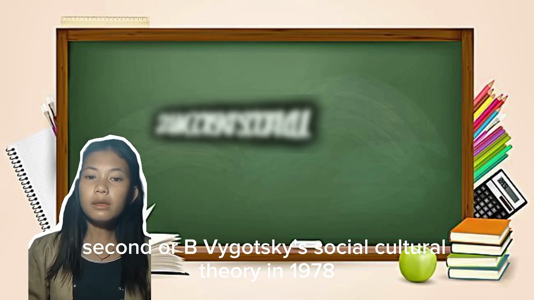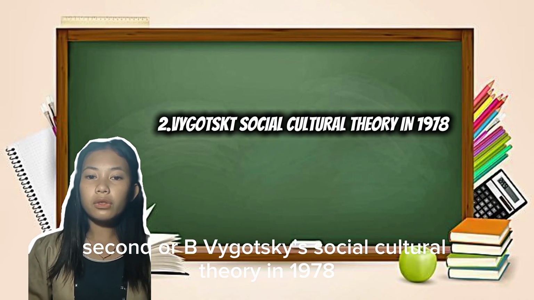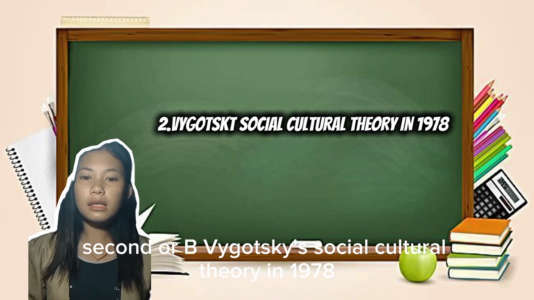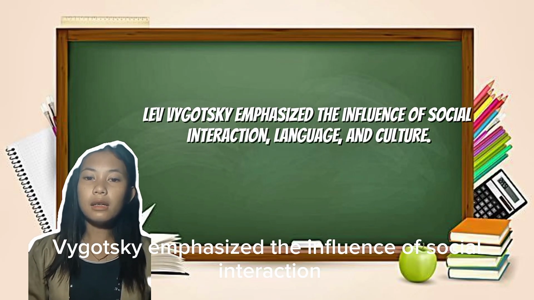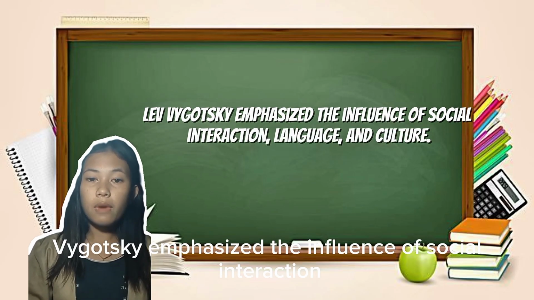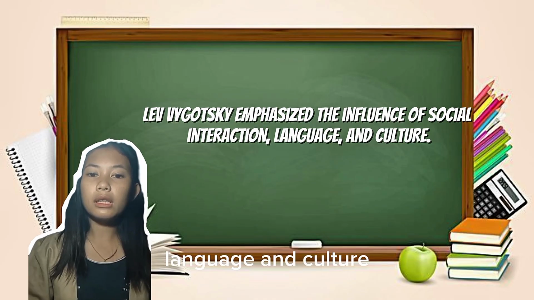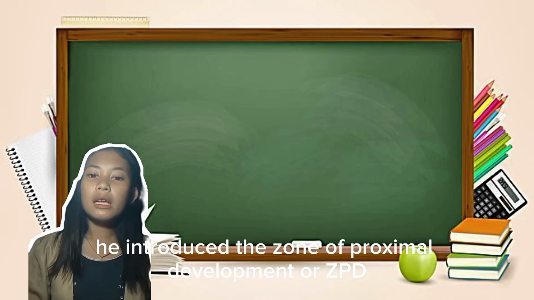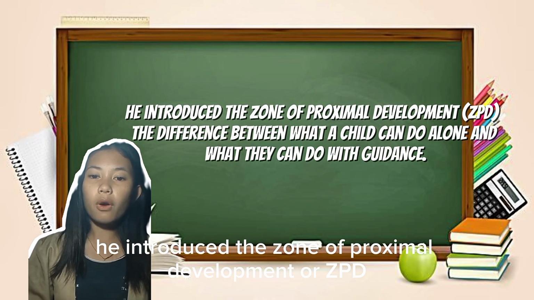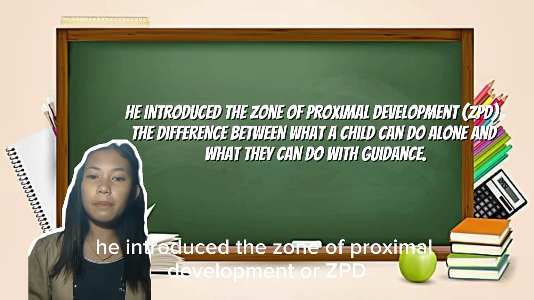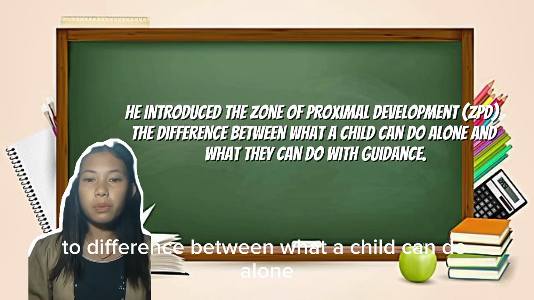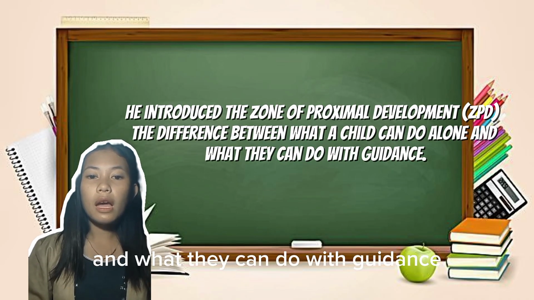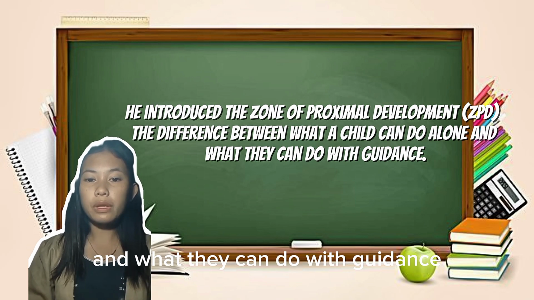Second, Vygotsky's sociocultural theory in 1978. Lev Vygotsky emphasized the influence of social interaction, language, and culture. He introduced the zone of proximal development, or ZPD, the difference between what a child can do alone and what they can do with guidance.